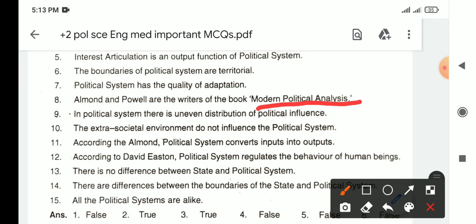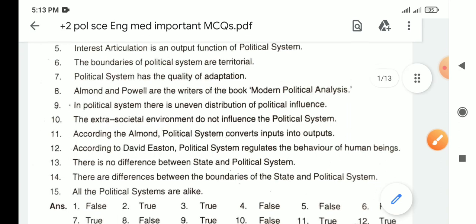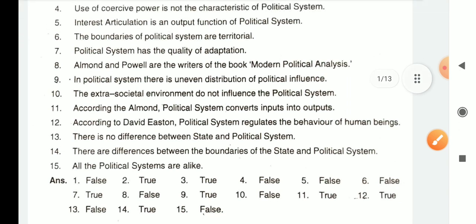According to Almond, political system converts inputs into outputs, and that is true. It converts input into output. Next question is, according to David Easton, political system regulates the behavior of human beings. That's true. It regulates the behavior of human beings.